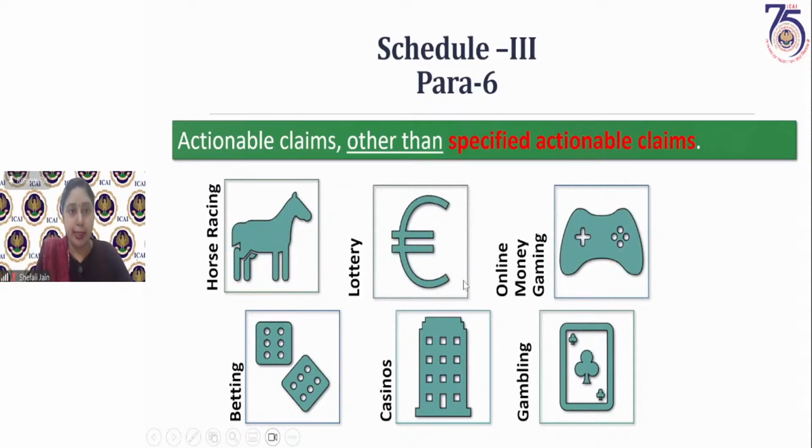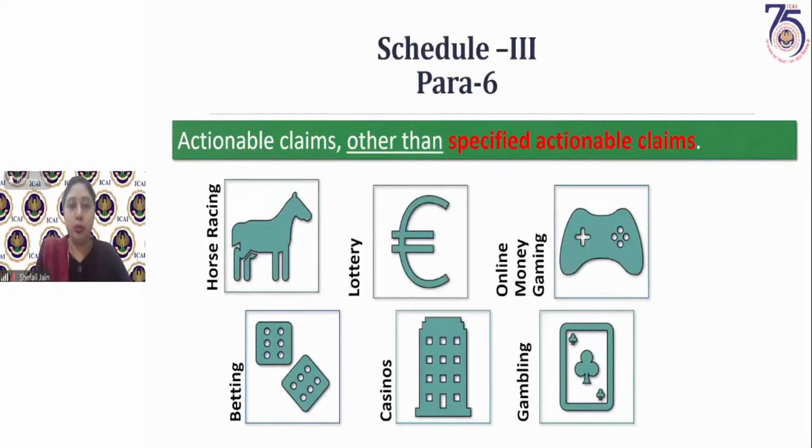Now let us come to para 6, actionable claims. Many students have queries. What is an actionable claim? Actionable claim is actually a promise to pay someone an amount on a particular date or on fulfillment of a particular condition. Or you can say it is a claim of money by one person to another, or money which one person owes to another person. It becomes an actionable claim when it is enforceable in a court of law, when one person can sue the other person for not paying that amount.